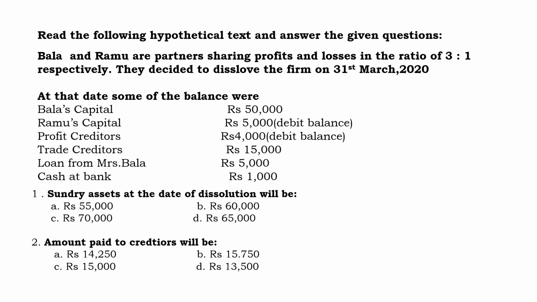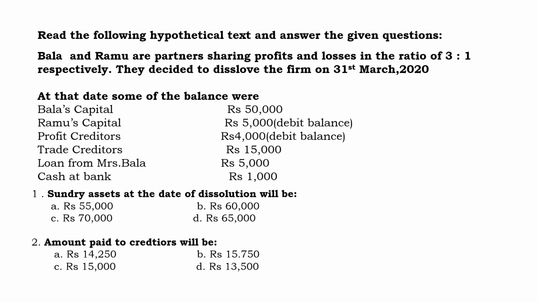Let us see one hypothetical problem. Read the following hypothetical text and answer the given questions. Bala and Ramu are partners sharing profits and losses in the ratio of 3:1. Their sharing ratio is 3:1. They decided to dissolve the firm on 31st March 2020. At that time, what were the balances? Bala's capital is 50,000.